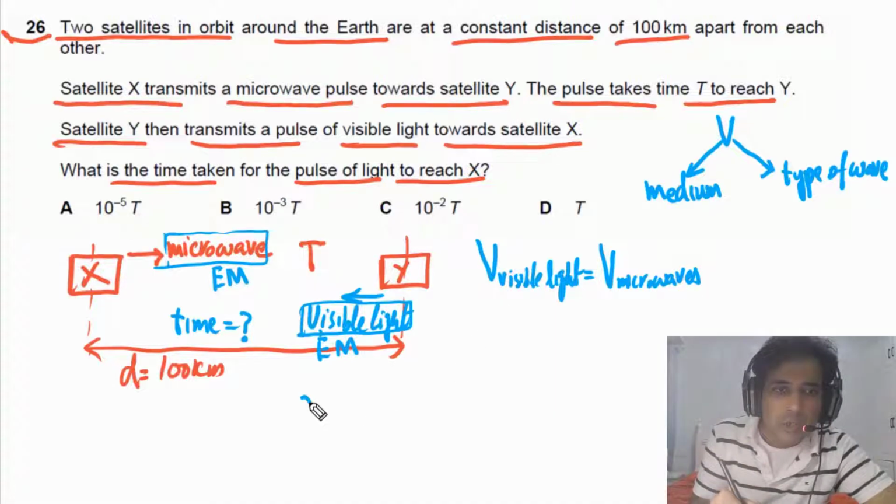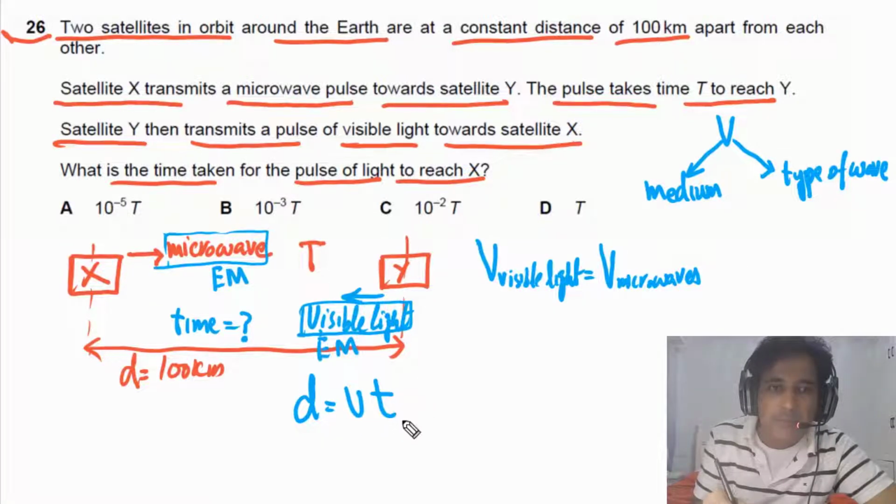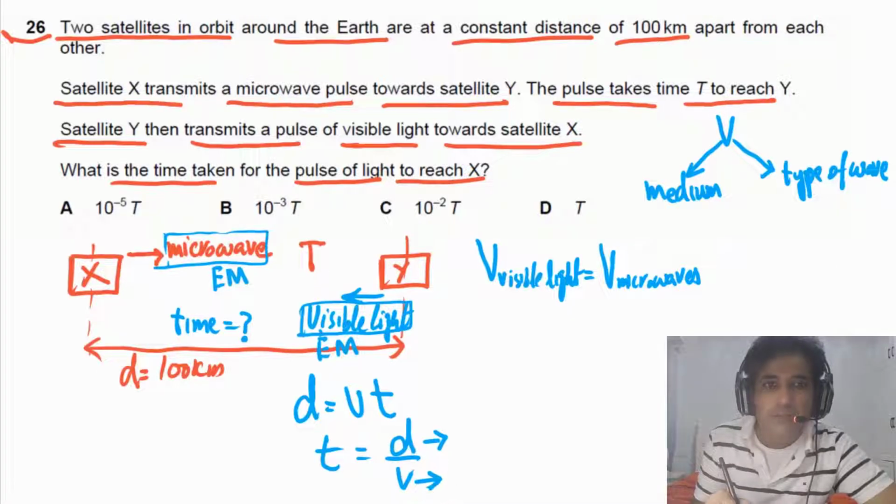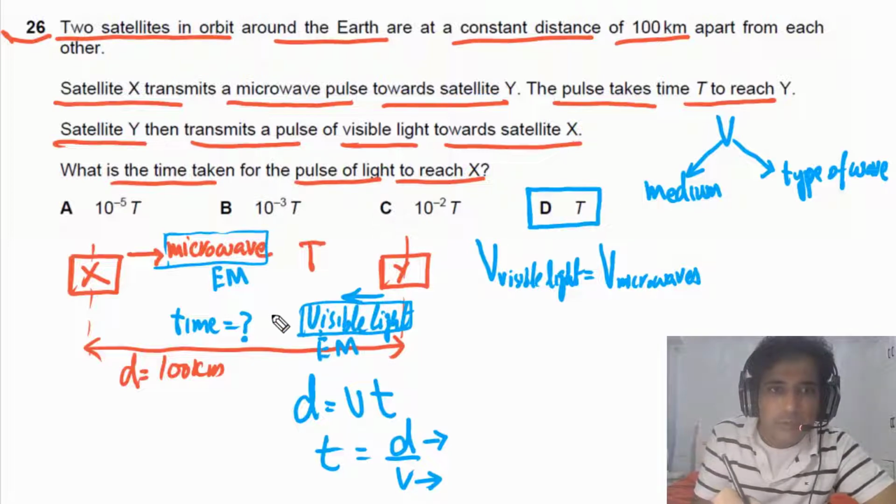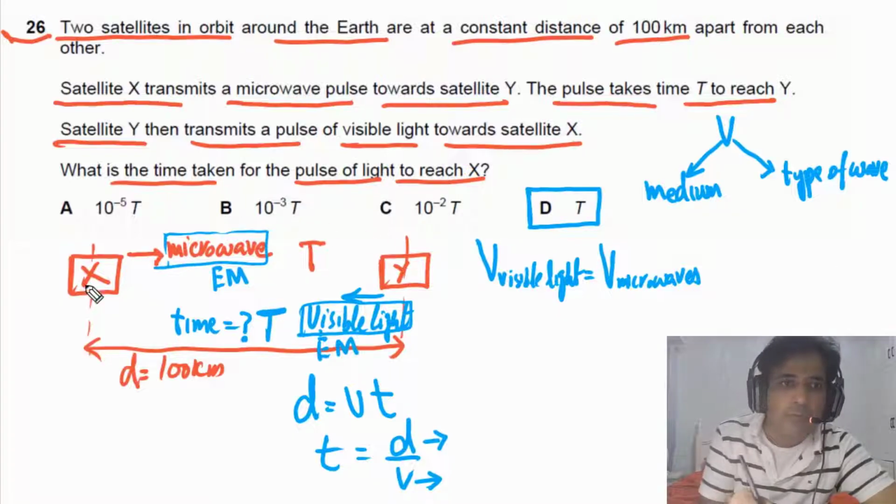They are electromagnetic waves in the same medium, so they have the same speed. Now if you look at distance, distance is equal to speed times time. From here we can say time will be equal to distance over v. Distance is the same. So if the speed is also the same, it means the time taken is the same. So the answer for this question is T. The visible light also will take time capital T to travel from Y to X.